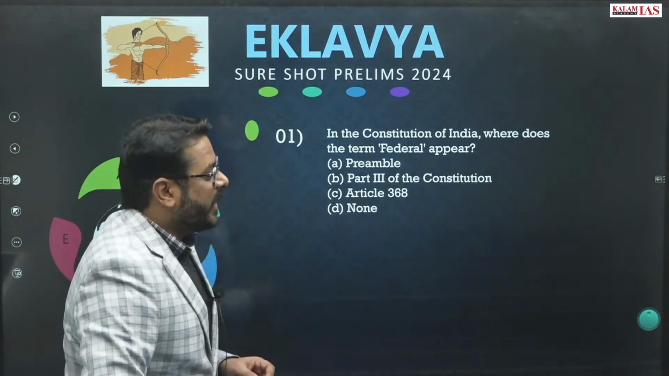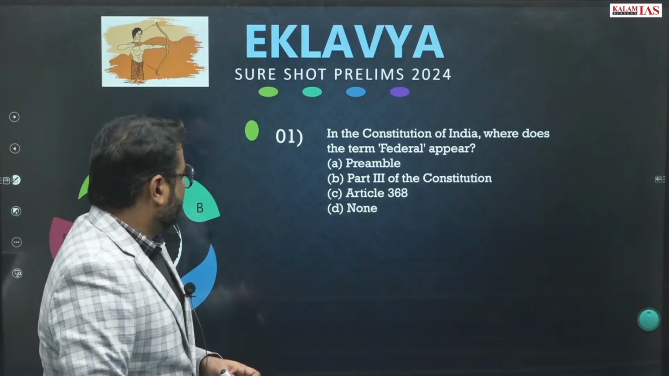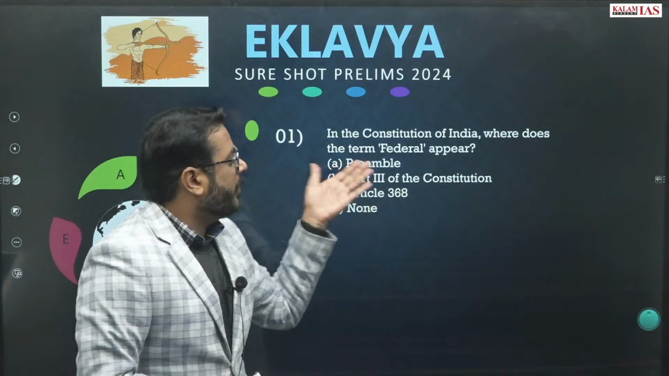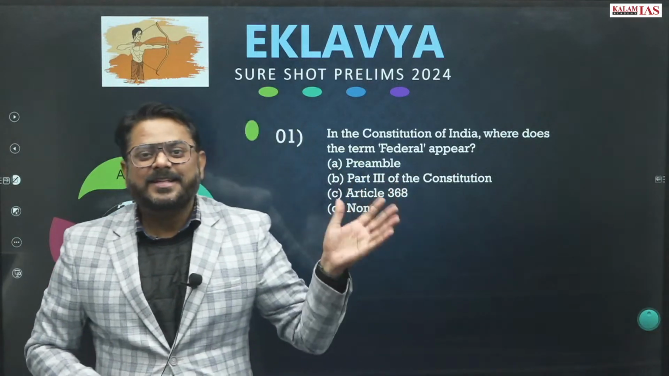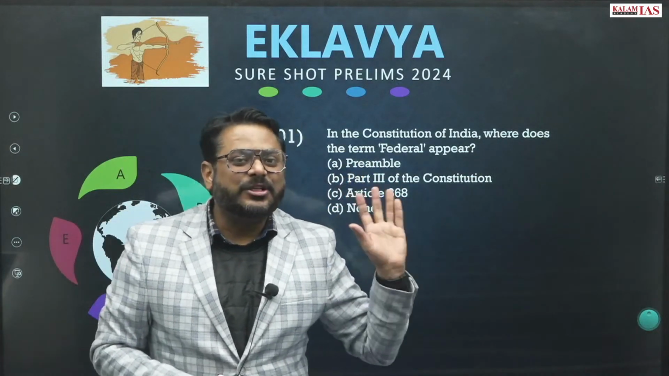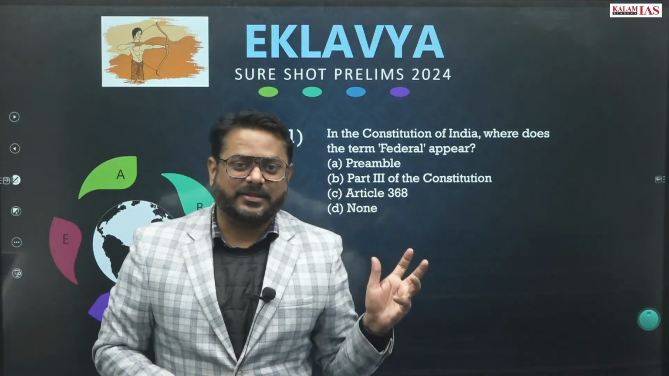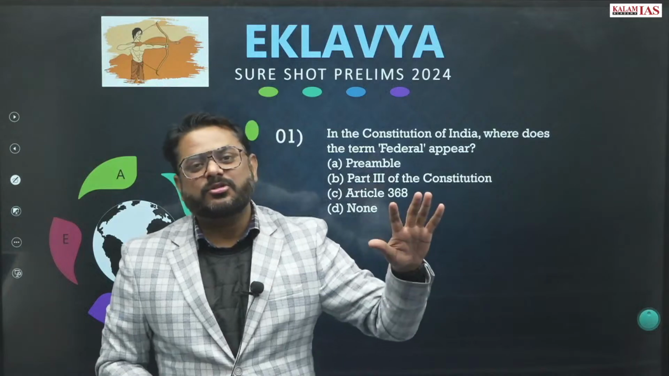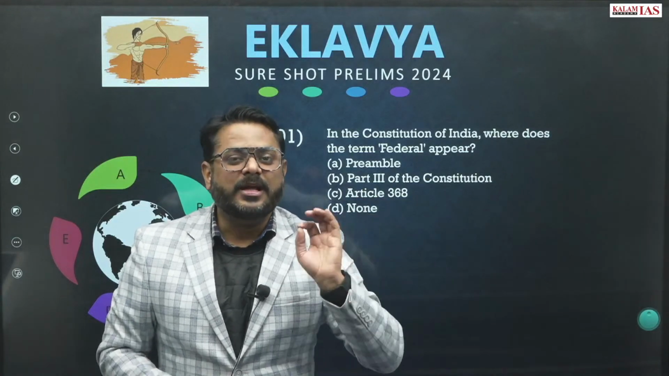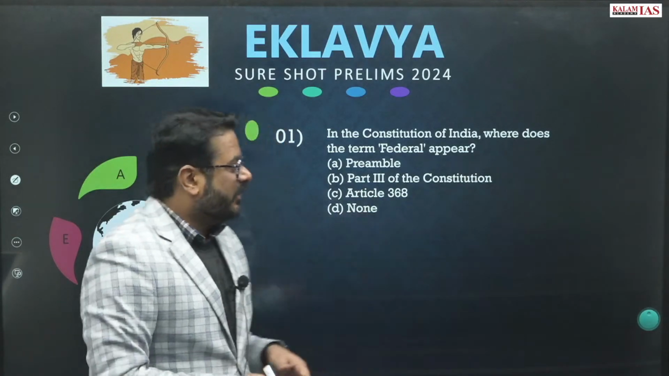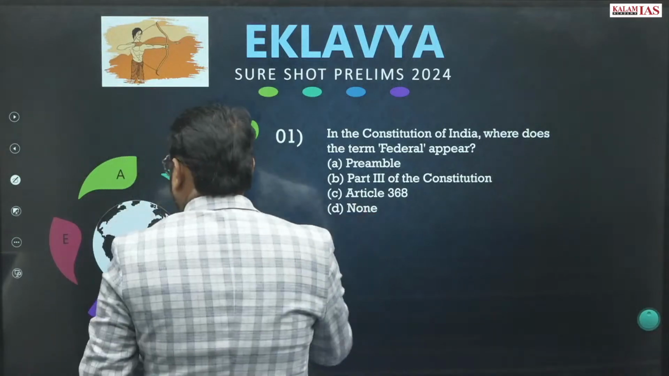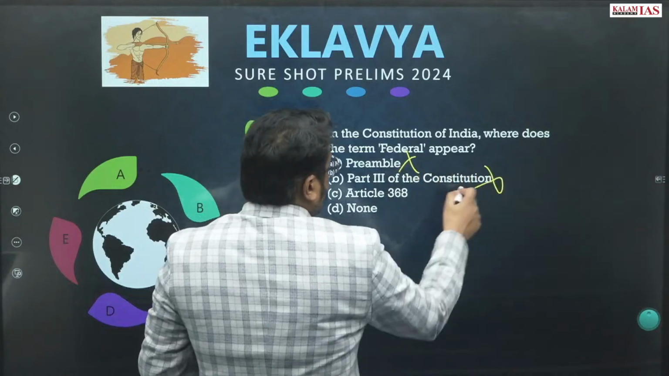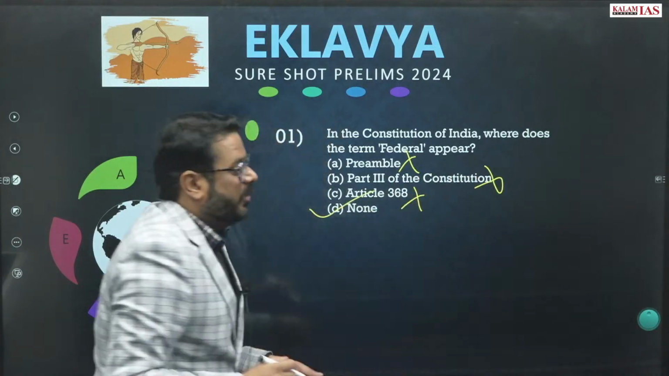Question number 1 says that in the Constitution of India, where does the term federal appear? Does the federal word appear anywhere in the entire Constitution of India? Actually, it does not. Nowhere in the Constitution of India has the word federal been written, right? Therefore, the statement will be wrong. None will be the answer.